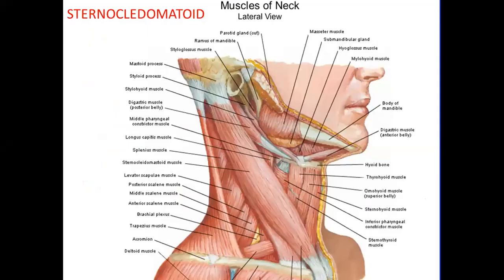Now next, a short note can be asked in this region on the sternocleidomastoid. The sternocleidomastoid is a long oblique muscle on the side of the neck. It takes origin from the anterior surface of the upper part of the sternum and the medial one-third of the anterior surface of the clavicle. Then it is inserted into the mastoid process. It is supplied by the spinal accessory nerve, the 11th cranial nerve. Its action is to help in flexion of the neck and side to side movement of the neck.